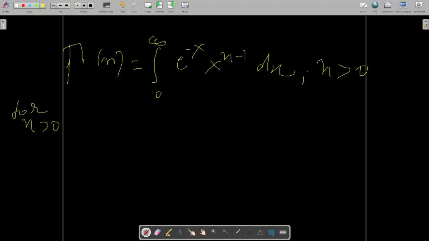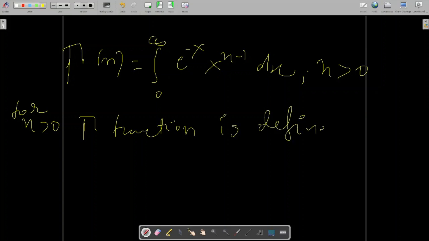For n greater than 0, gamma function is defined like this.